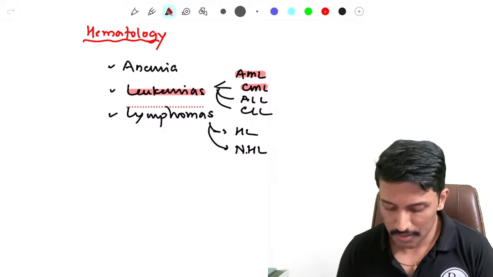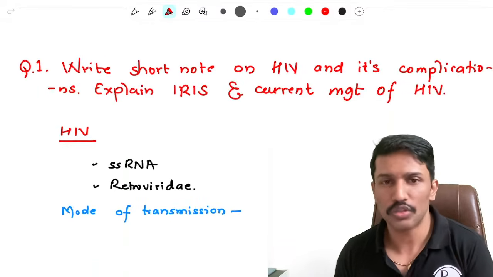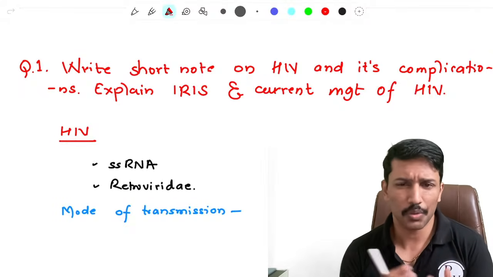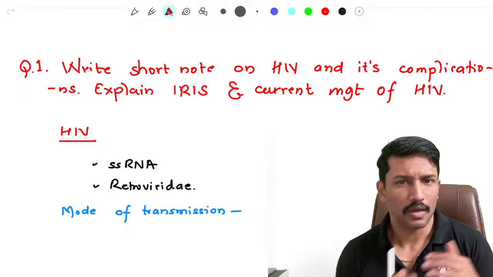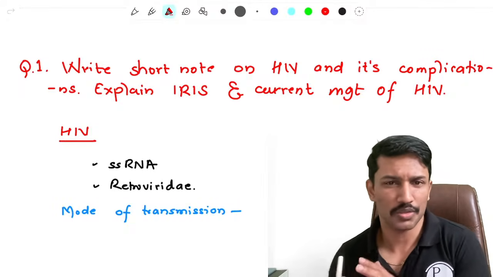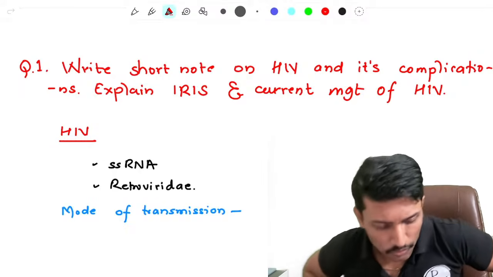Okay. So let us first start with the infectious diseases, and the most important question from the infectious diseases is going to be on HIV. The structure of the question may go something like this: write a short note on HIV and its complications, explain immune reconstitution inflammatory syndrome and current management of HIV.